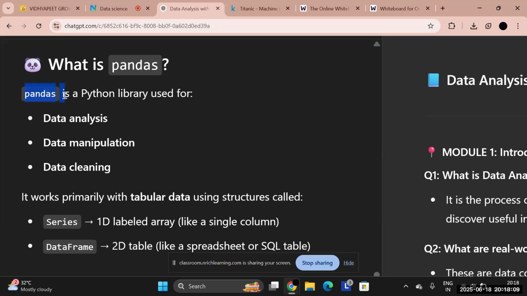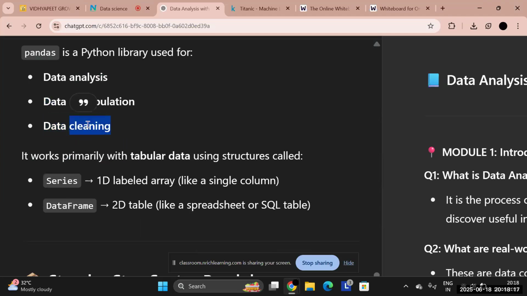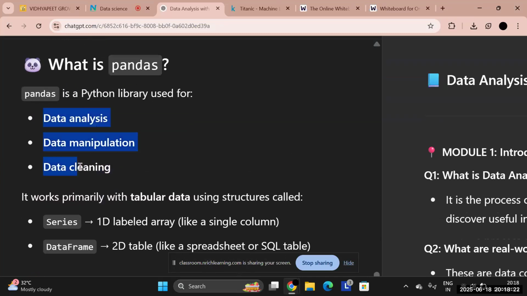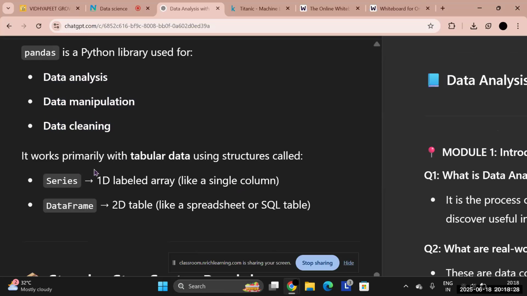So pandas helps us in data cleaning and data analysis. It does the data analysis part, but the most important thing it does is that we can clean the data. Okay, if you didn't get any of these three things, I'll take a quick short project today and you will understand the whole thing. Okay, so don't worry.